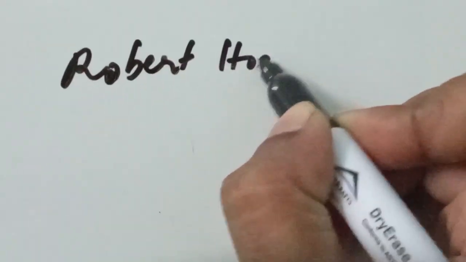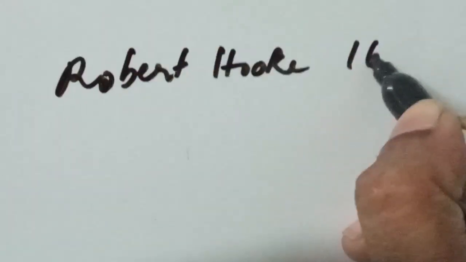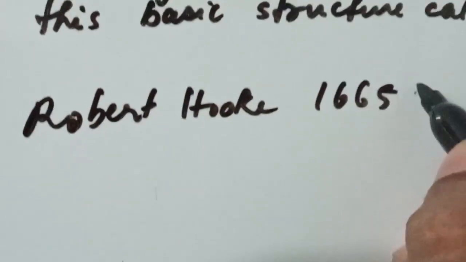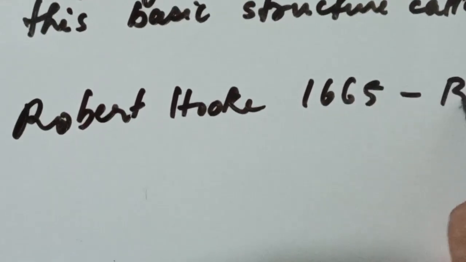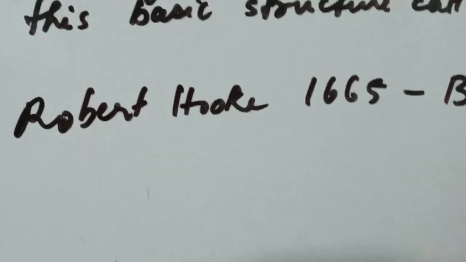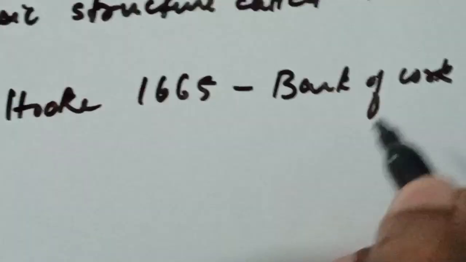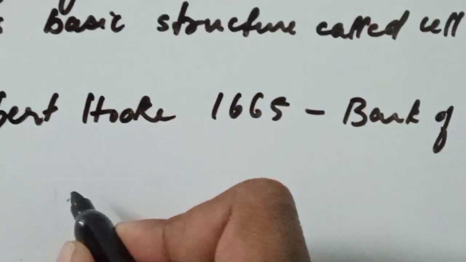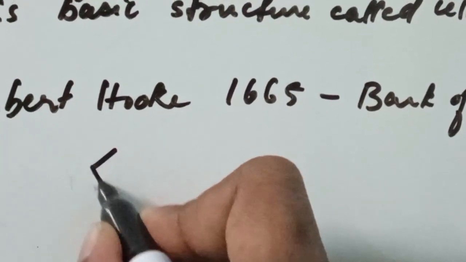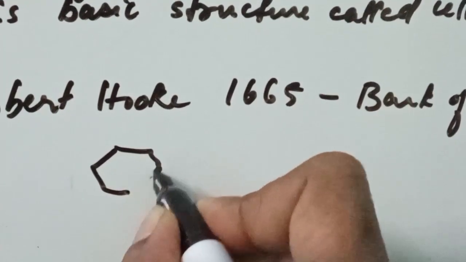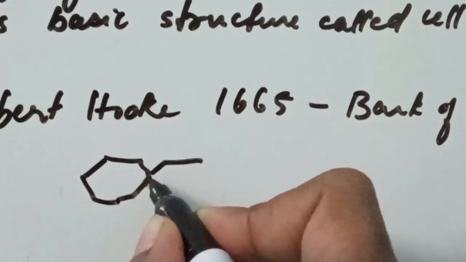Actually, Robert Hooke in the year 1665, while observing the bark of cork, observed tiny structures that resembled a honeycomb like structure.